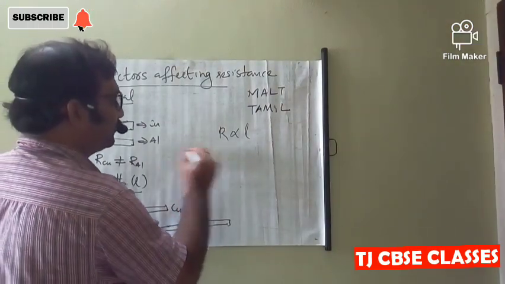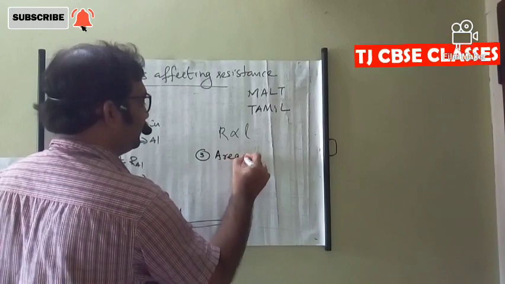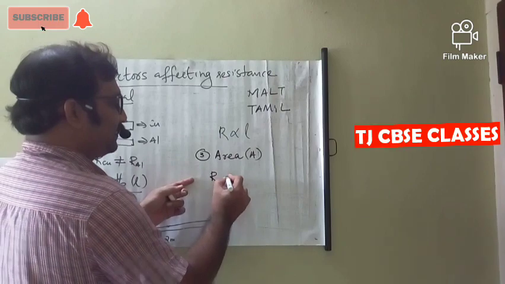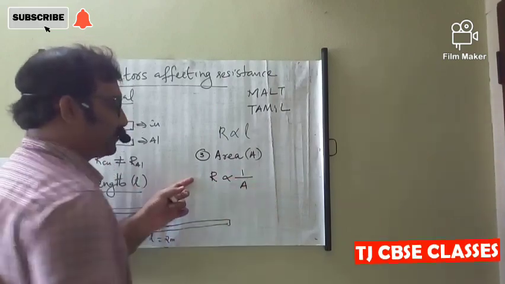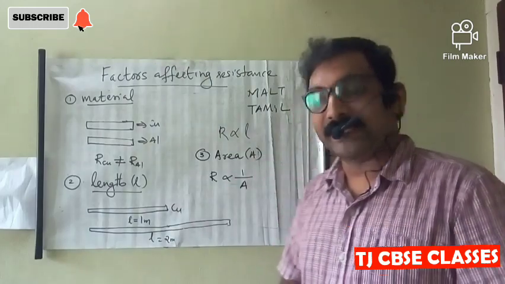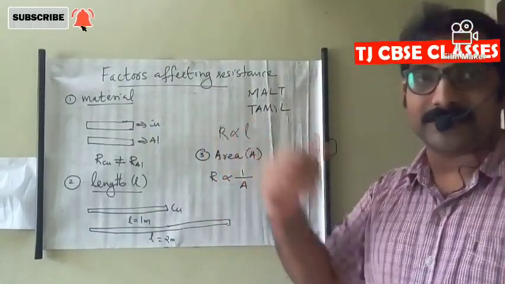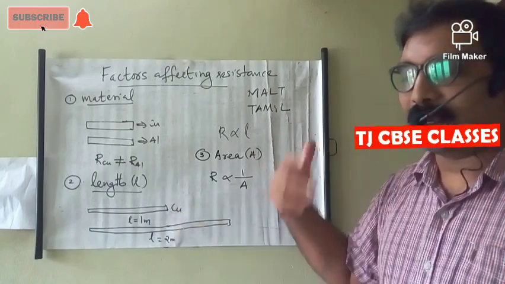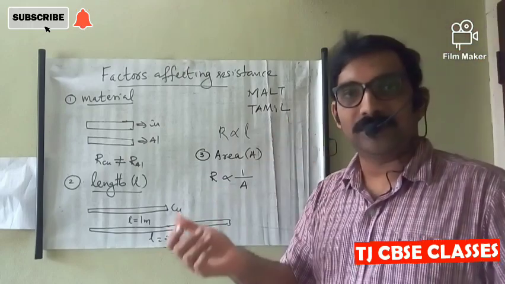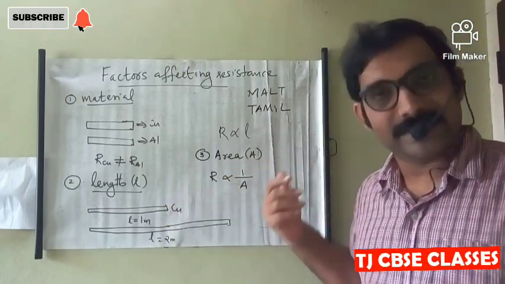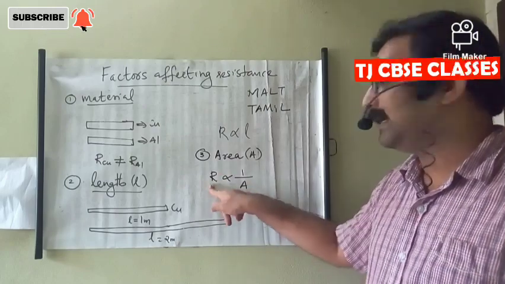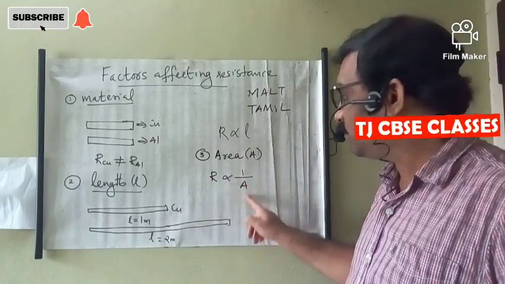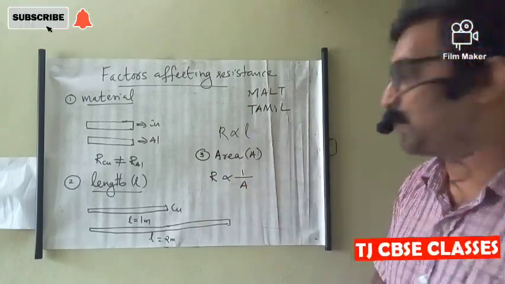And the third one, area of cross section A. The resistance of the conductor is inversely proportional to area of cross section. When area increases, the rate of collision decreases. The possibility of movement of electrons increases, so electrons flow easily when area increases. Then resistance decreases.